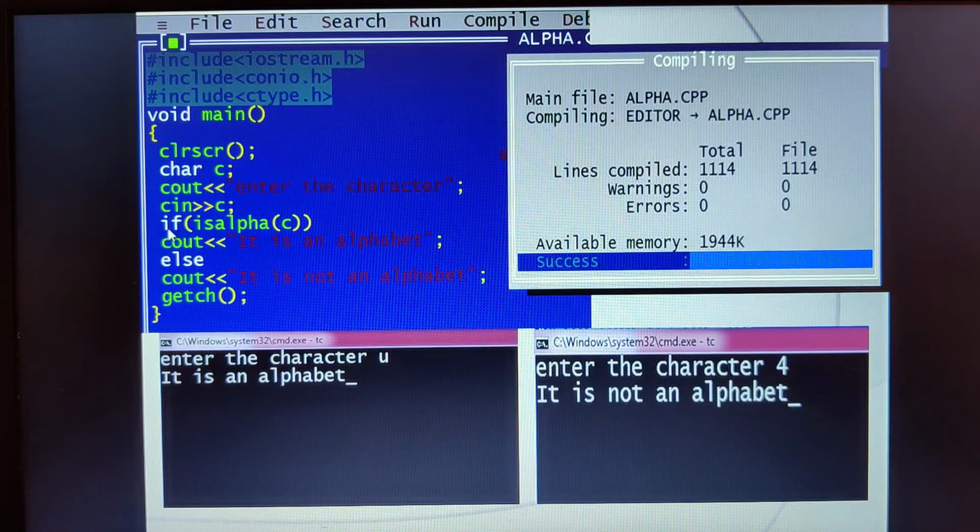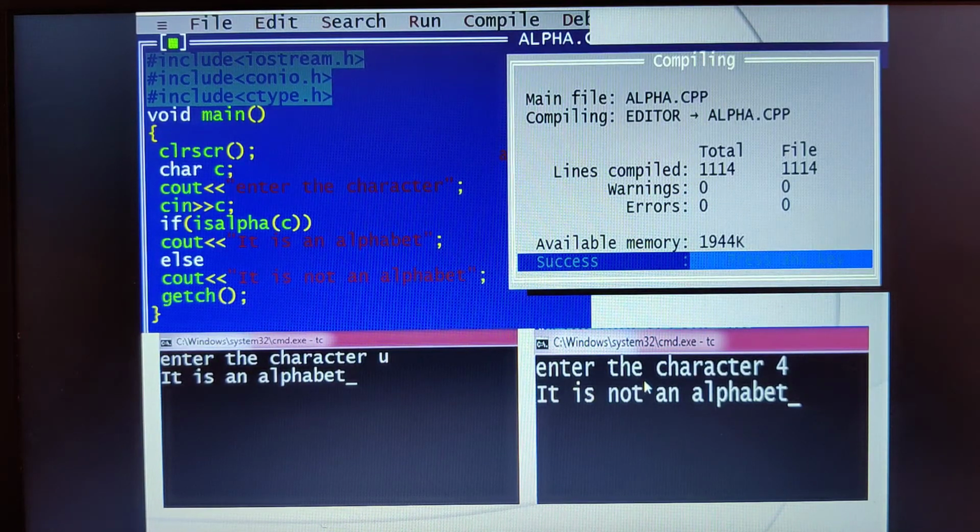U will be stored in a variable known as C. Then it checks isalpha of C. C holds the value U. So isalpha of U checks whether the entered character U is an alphabet or not. Yes, it is an alphabet. Therefore, it should execute the true part of the statement, and I got the output as alphabet.